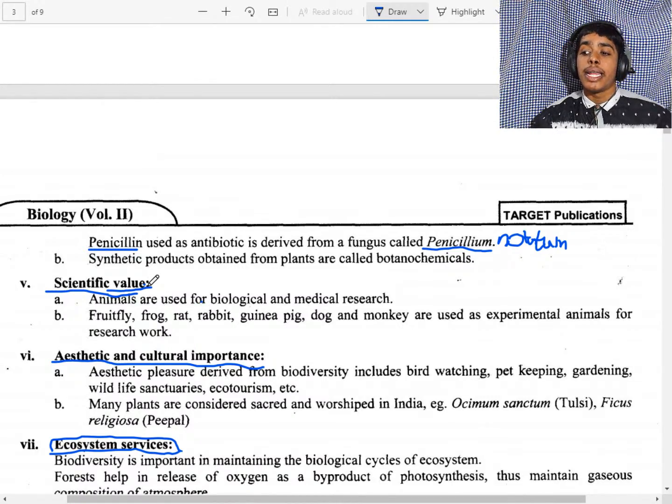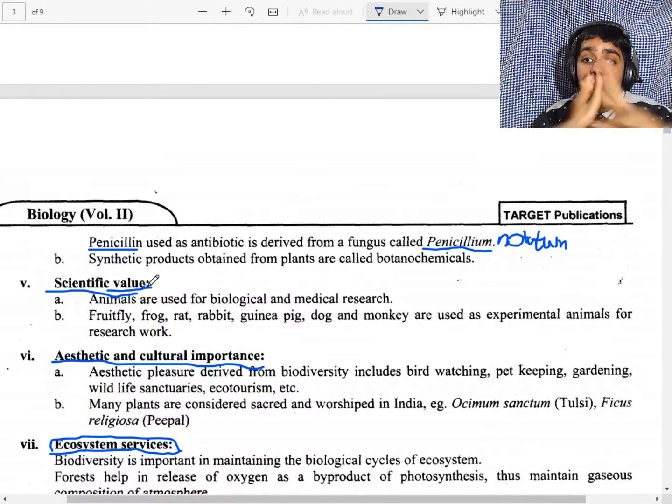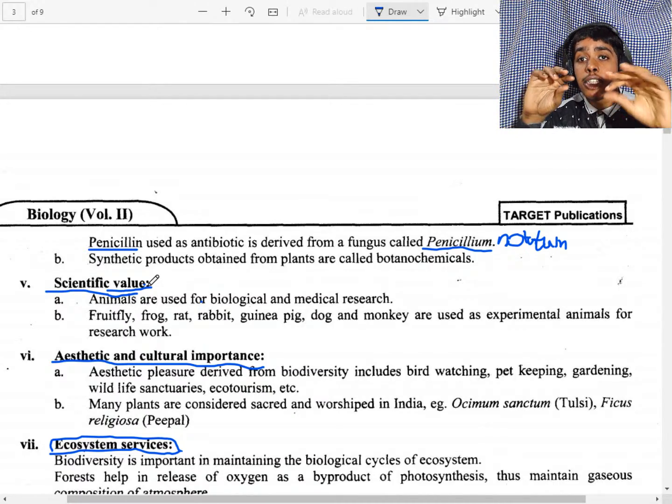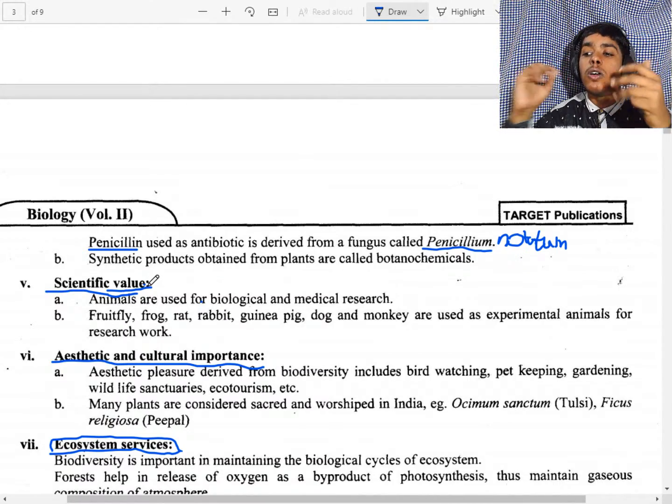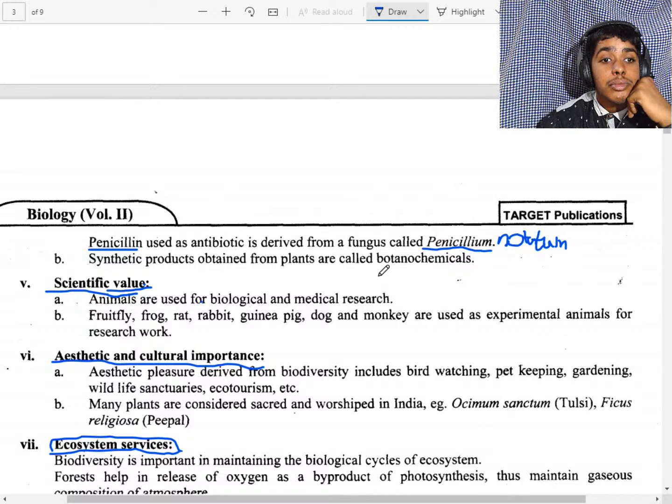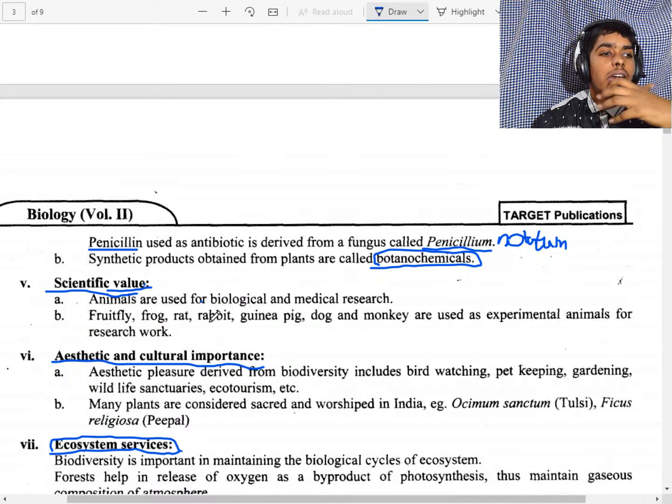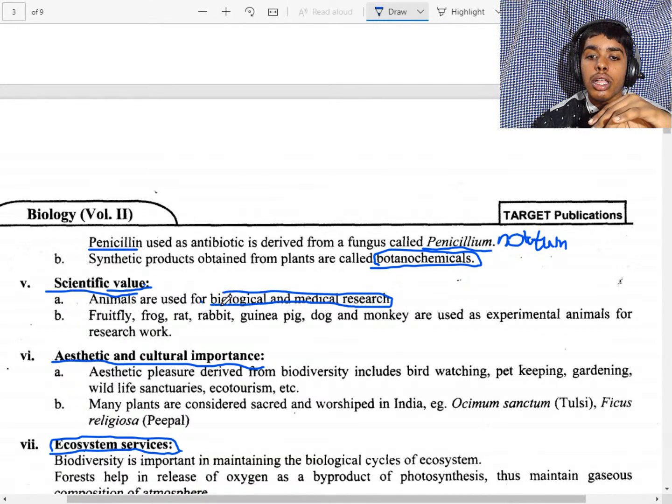Now the synthetic products, that means plants are used for production of synthetic ones. They are called botanochemicals. Now animals are used in biological and medical research. Now we have coronavirus, so scientists have provided the vaccine.